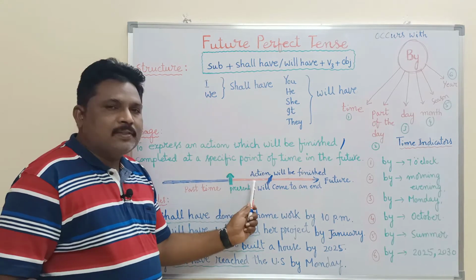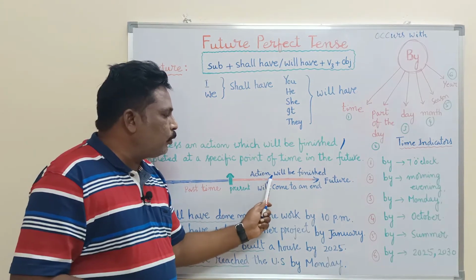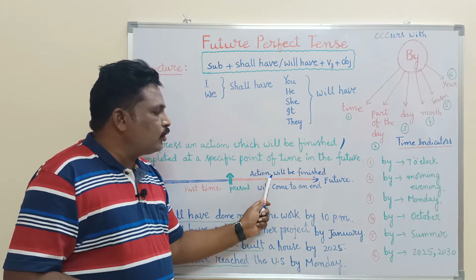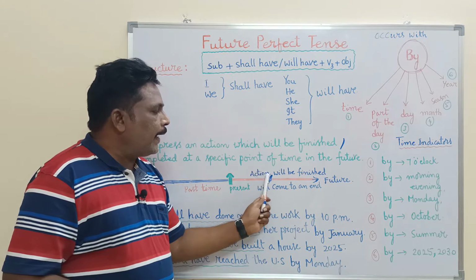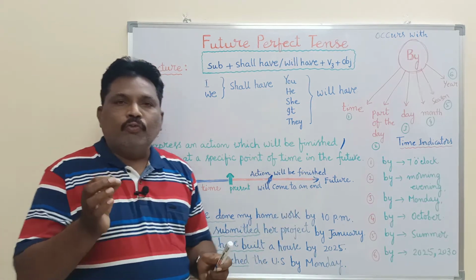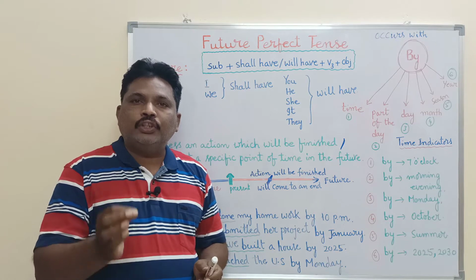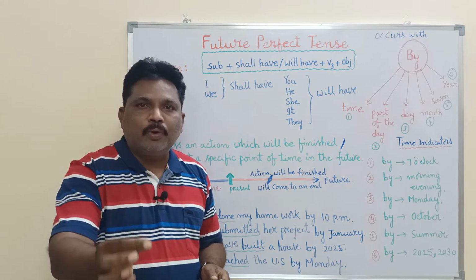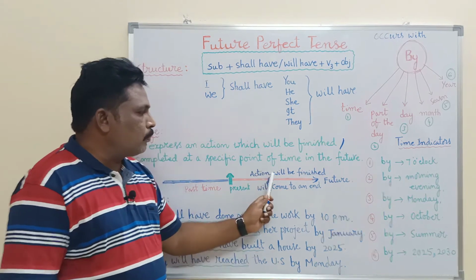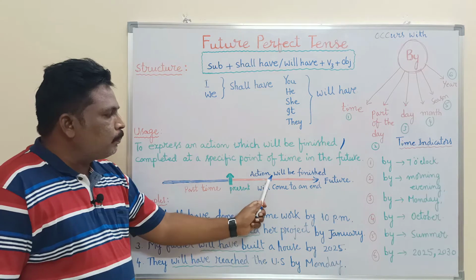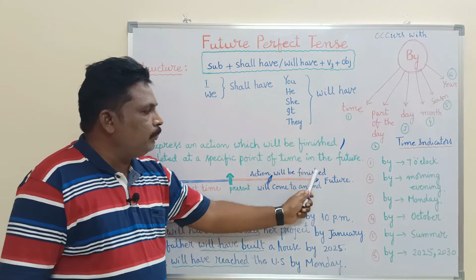So imagine an action will come to an end at a specific point of time in future. Here this is the point where action will be finished or will come to an end. So whenever we talk about an action that will be finished at a specific point of time in future, future perfect tense is used. This is the point where an action will be finished.